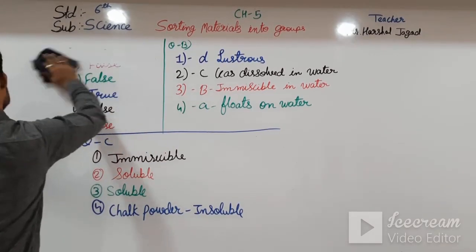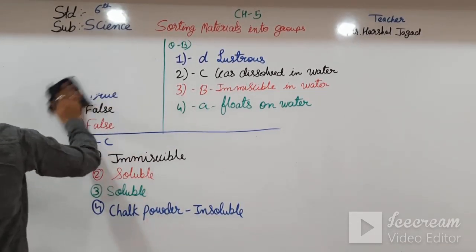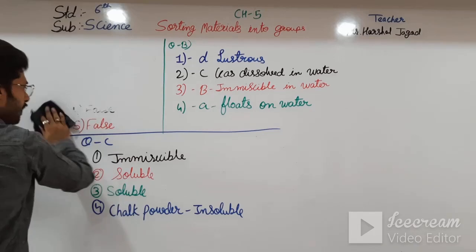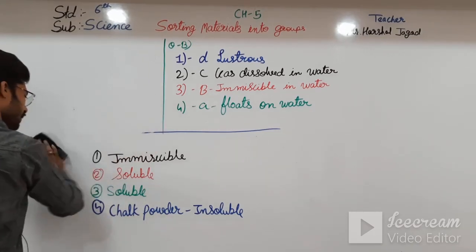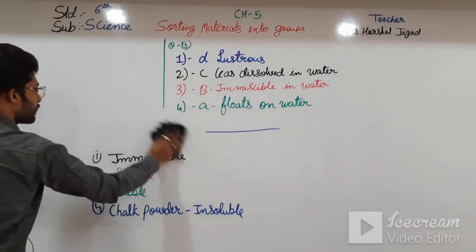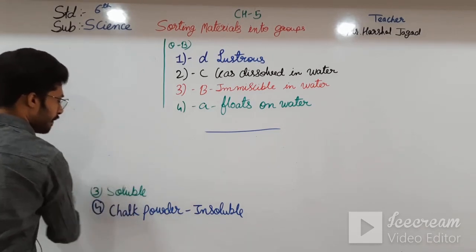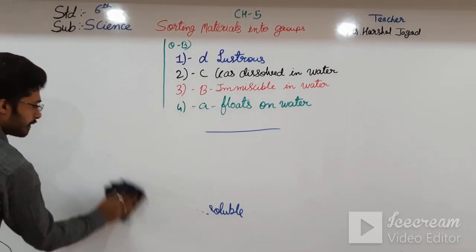Now moving towards our next property, attraction towards a magnet. Which substance attracts the magnet, and what are they called?